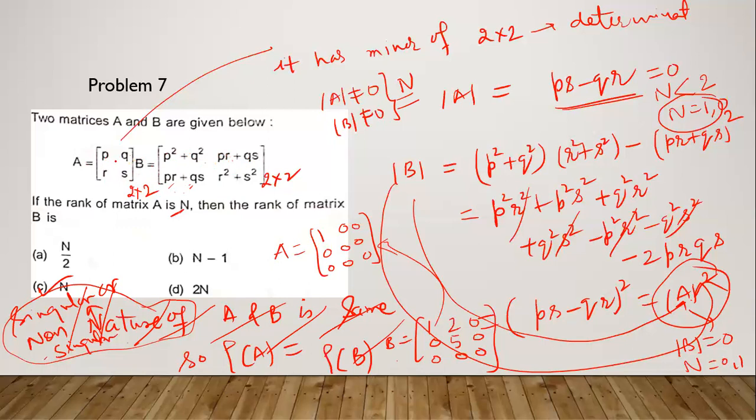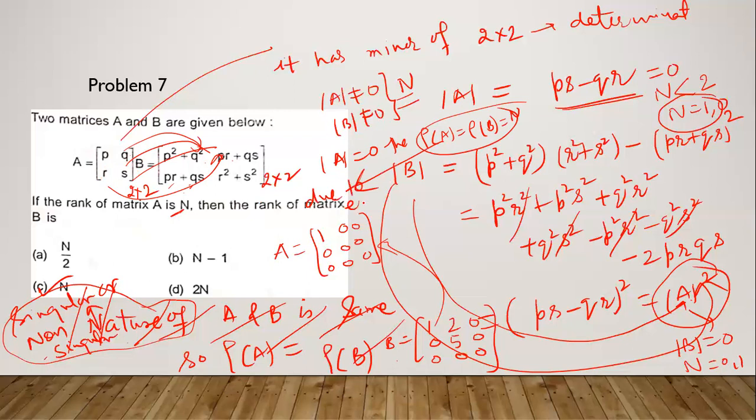If some of PQRS is non-zero, then B must be a non-zero matrix also, because the entries of B depend on the entries of A. So if determinant A is 0, the ranks of A and B may still be equal, but due to the entries, not by this comment.